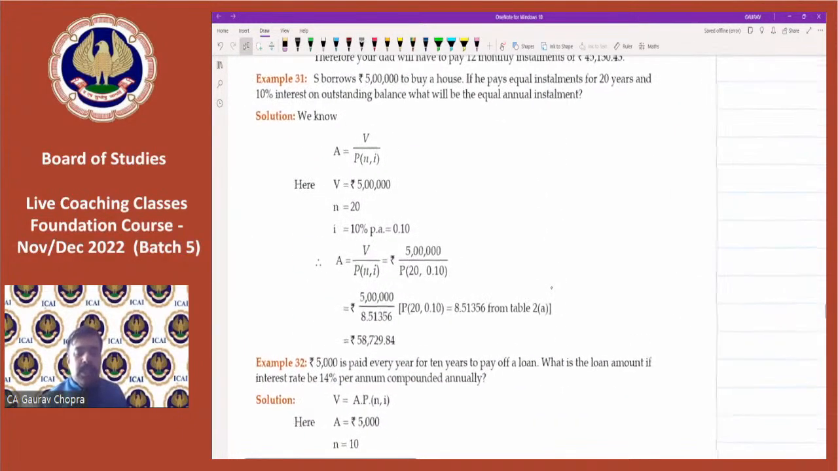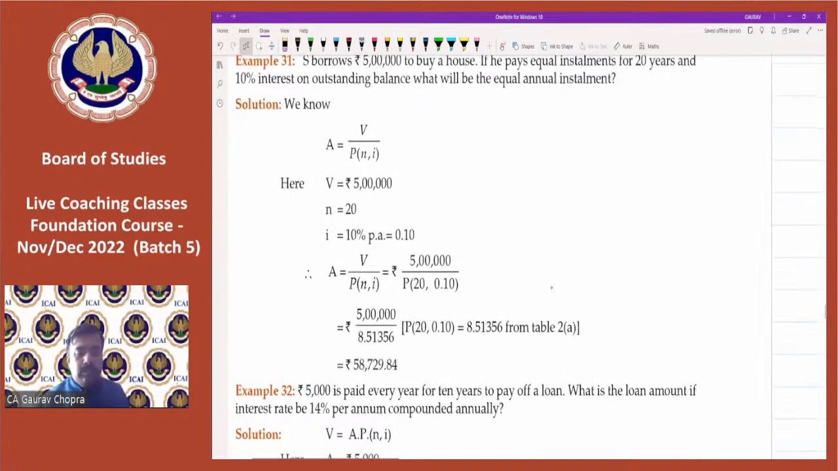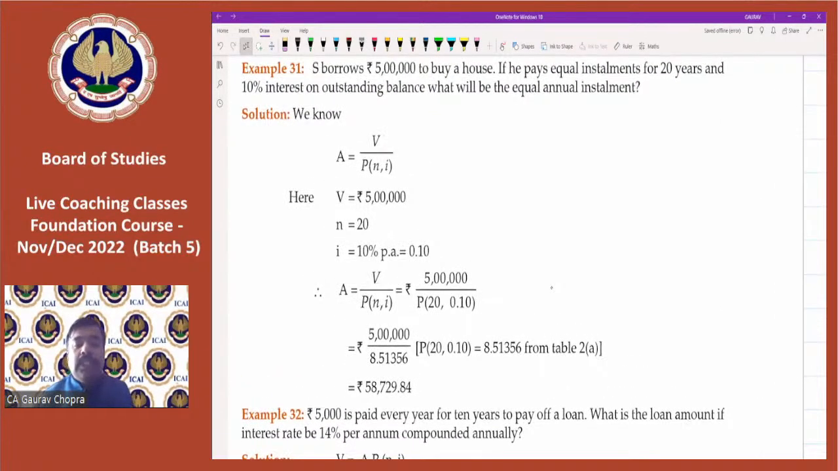Now comes a case-based question. Example 31 says, S borrows rupees 5 lakh to buy a house. Now here we have to understand the thing. The question will not clearly mention about the present value or future value. We have to use our understanding. All right. So understand it carefully. S borrows rupees 5 lakh. So we have borrowed this sum to buy the house. If he pays equal installment for 20 years, how much is he paying?